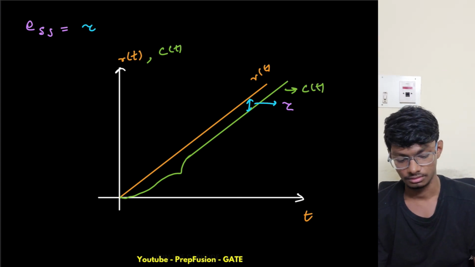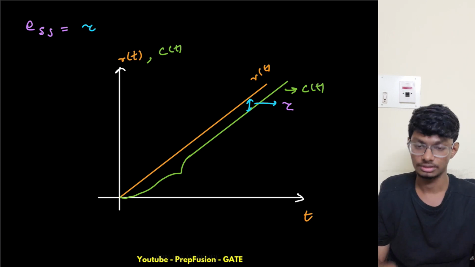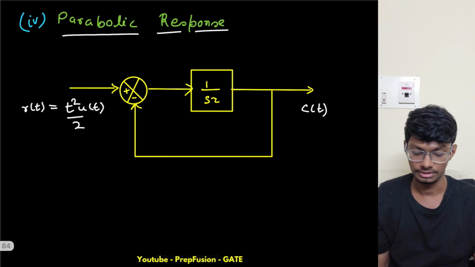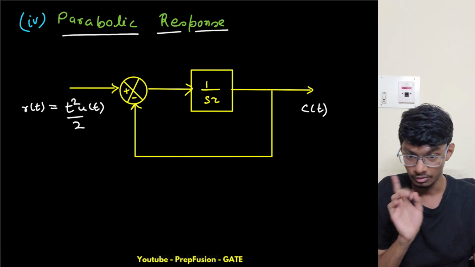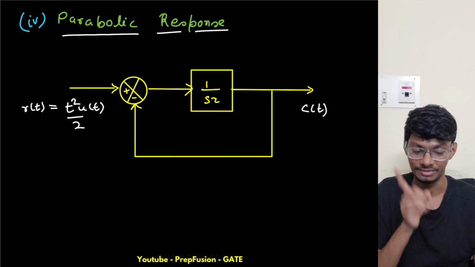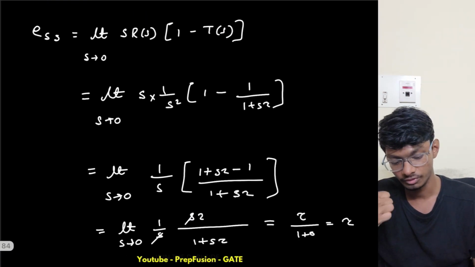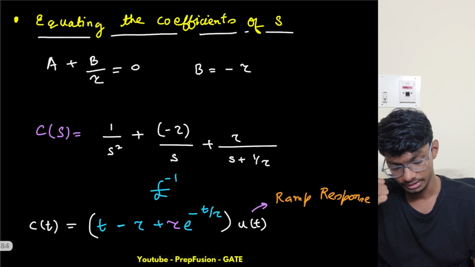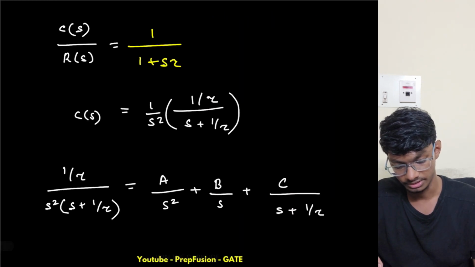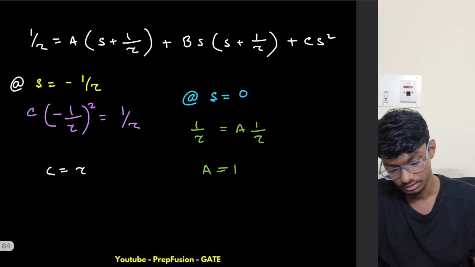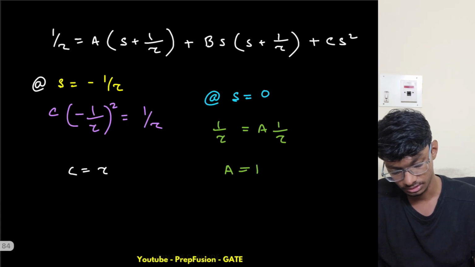Now, this was a ramp response. Now let's solve for the parabolic response. So this is the parabolic response. Now I will not solve this using Laplace. Laplace is homework for you. What I could have done is, like I solved here using the Laplace, I forgot to do that, so I will do that here. So without Laplace, this was method 1.